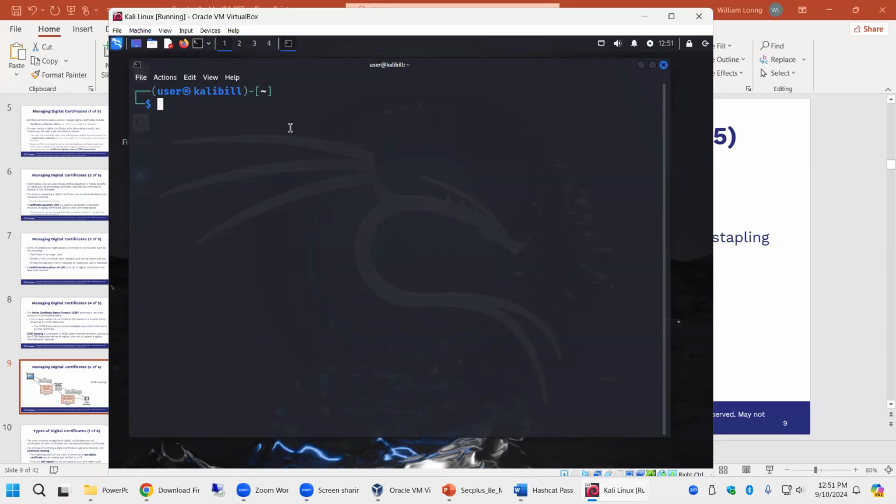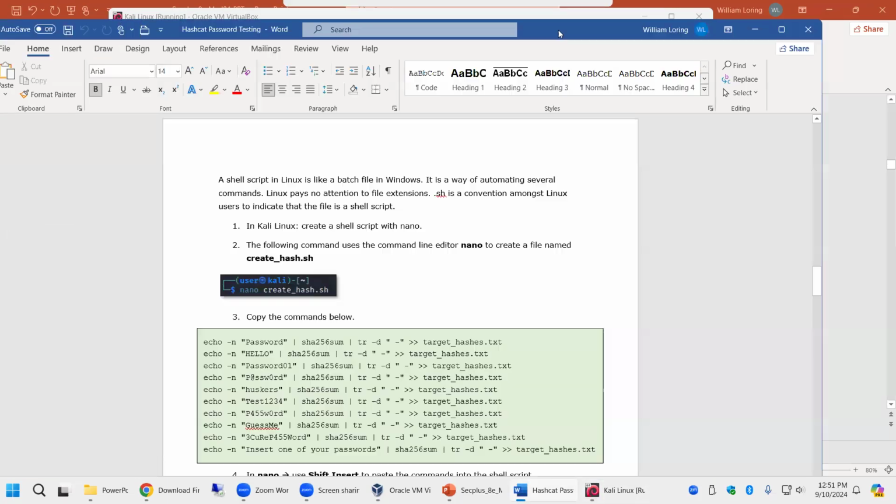Your password's never passed. A hash is what's passed. And so what this lab does is creates a bunch of passwords and hashes. And we're going to use a little shell script. And I'll come back in about 20 minutes after everybody's typed all this out.